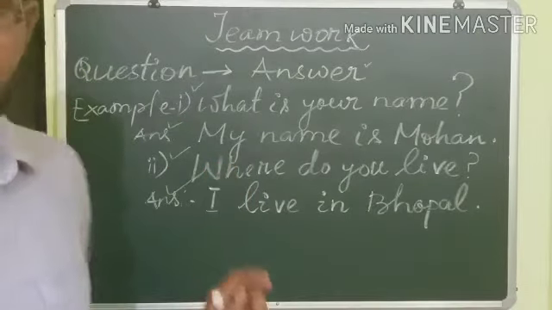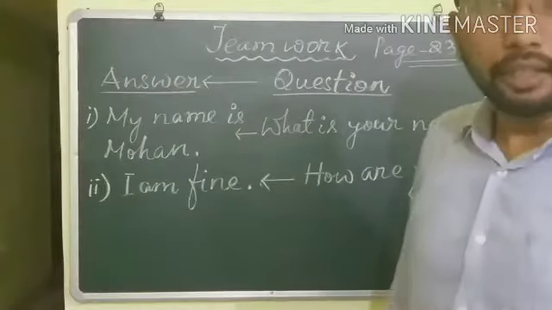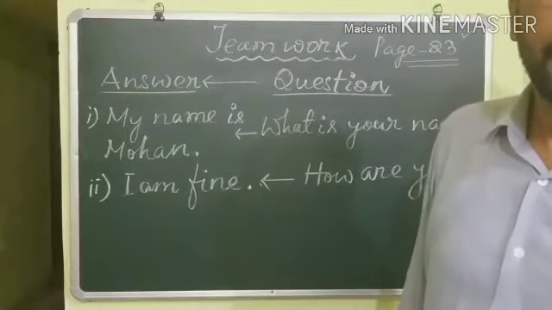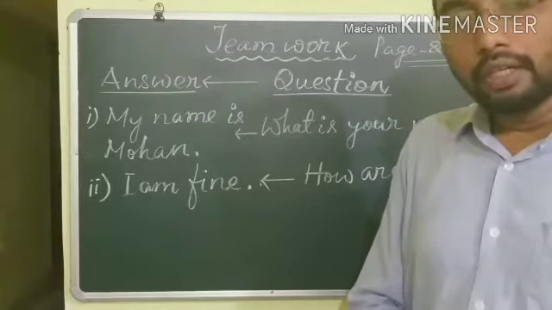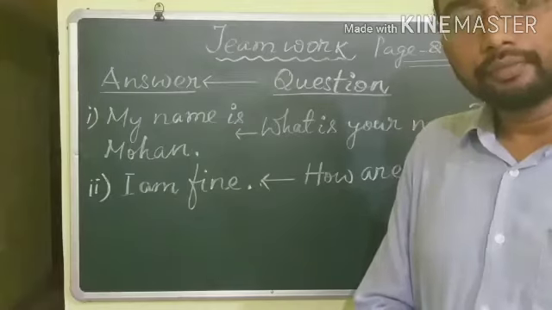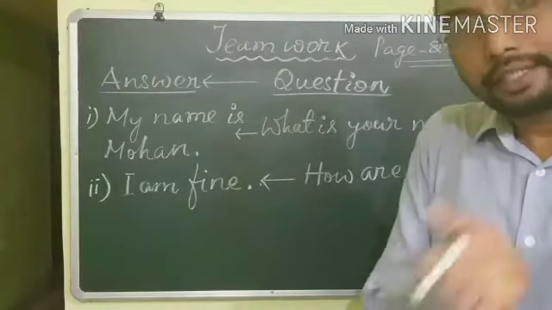Okay, let's see. Now, in page number 23, you will find the reverse of this process. That means the answer is given and you have to frame question for that given answer.